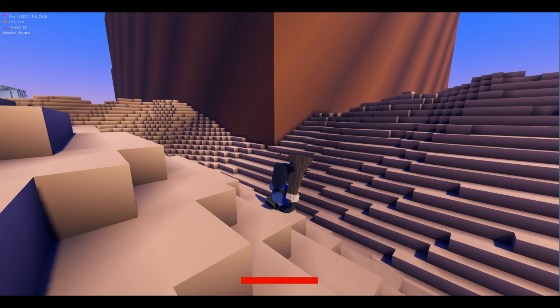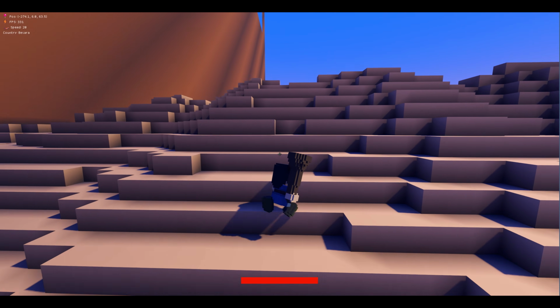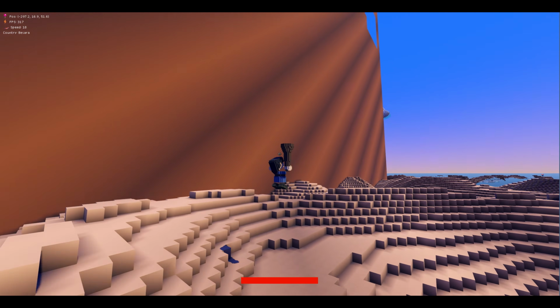Next time, we'll be using this new system to create cool looking villages and cities, and I will also be going into more detail about the world generation.